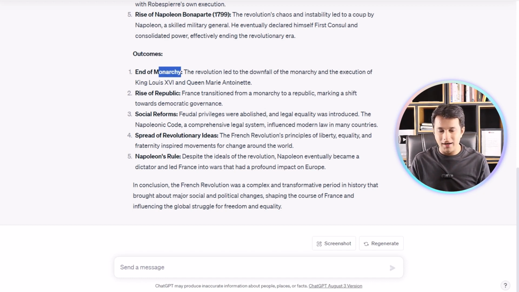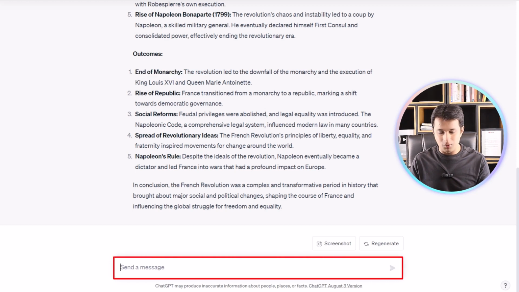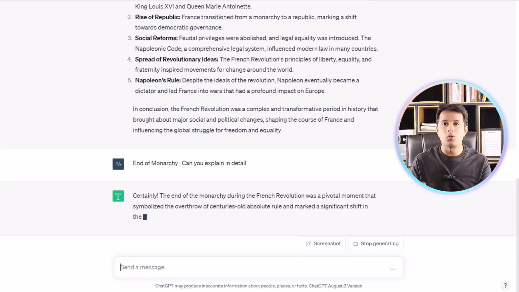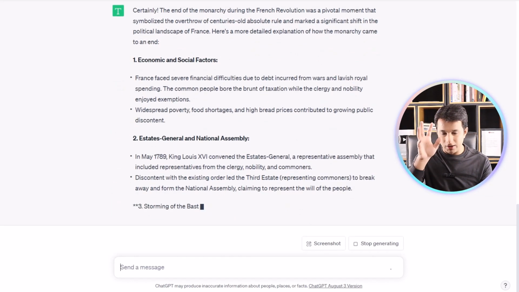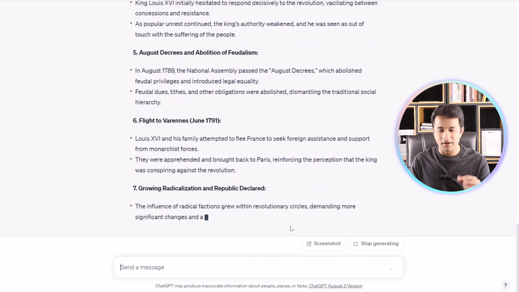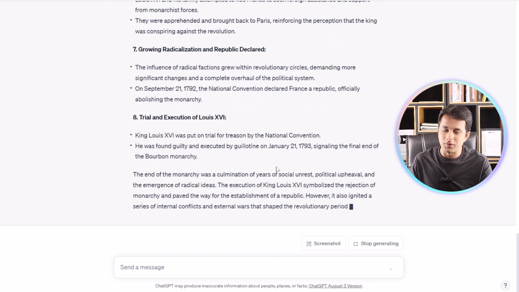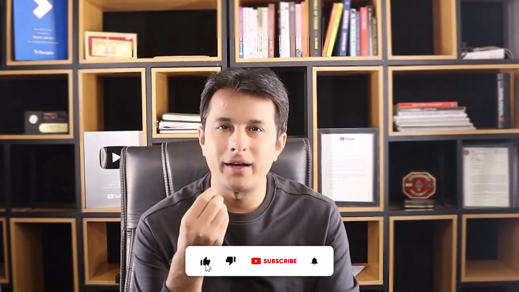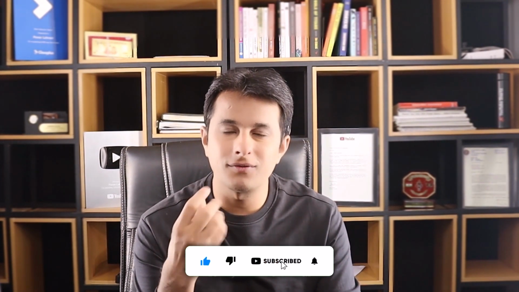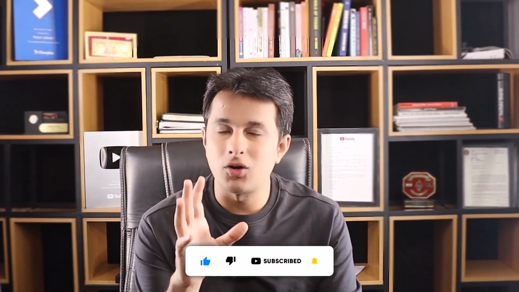If I want to ask more, can you explain more about it? So I'll write, the monarchy, can you explain in detail? What I'm doing is a follow-up question on that particular topic. It will give me more details about that particular event and I can get the answers. Very simple. Trust me, to get the same answer for the French Revolution a few years back, we had to spend at least one hour to get the right information from the right web page, and still we were not sure whether the information was 100% correct or not. But here your work is now very easy.